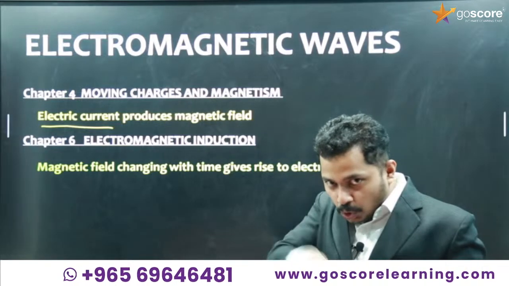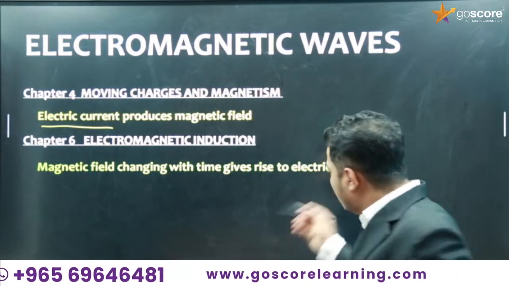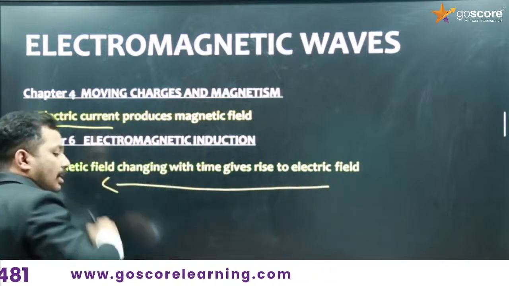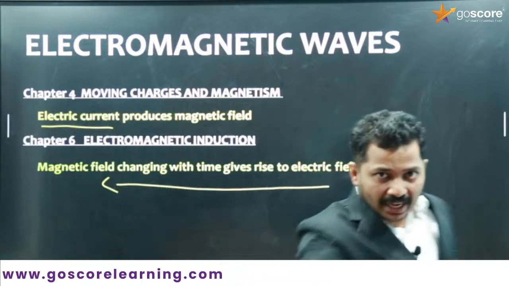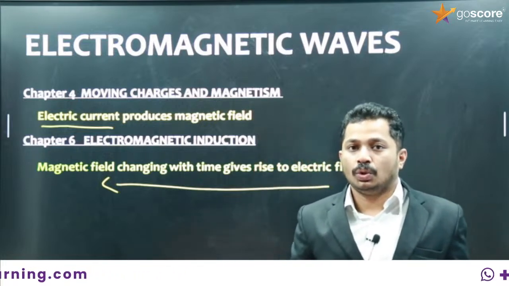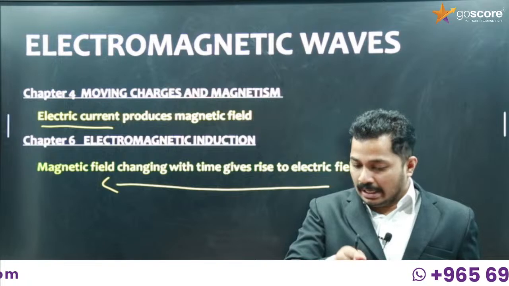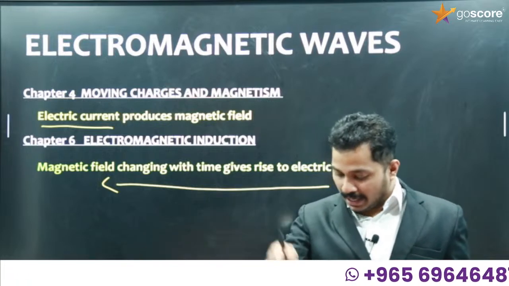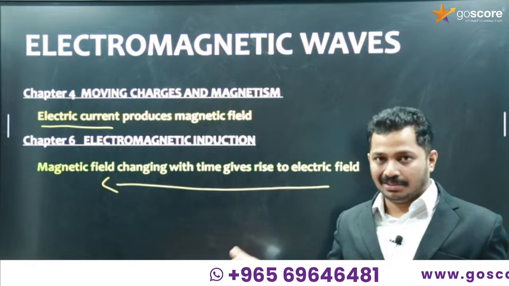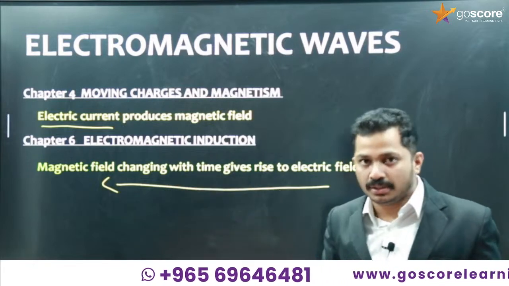And so in this chapter, what we are discussing is just the opposite. What about a time varying electric field creating a magnetic field? As you know, a magnetic field that is varying with time produces an electric field; vice versa is also possible. That is what we are going to discuss today.